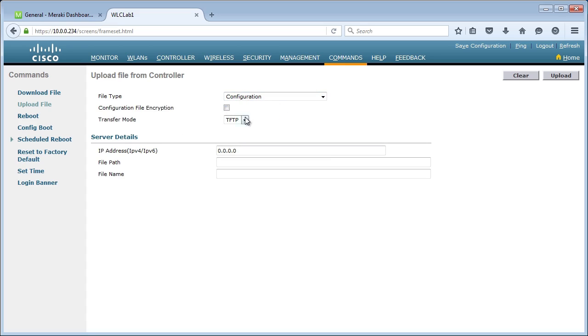Configuration file encryption, so we can encrypt this if we want. And then we choose, how are we going to move this? TFTP, FTP, SFTP. I'll leave it at TFTP. And then we have to note the server address. Where are we sending this information?